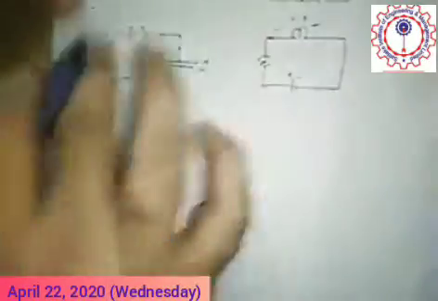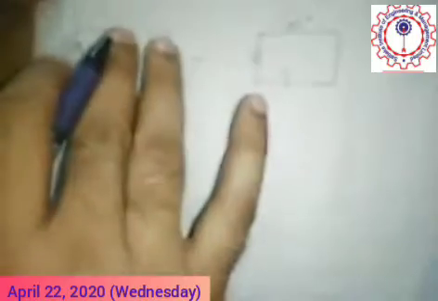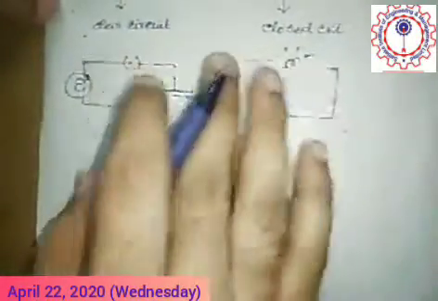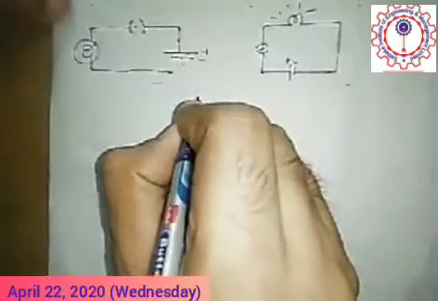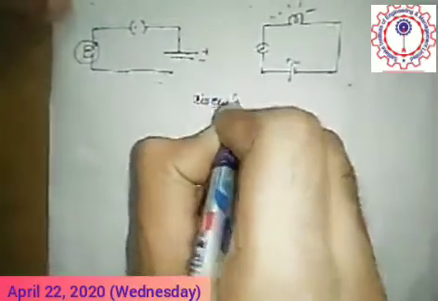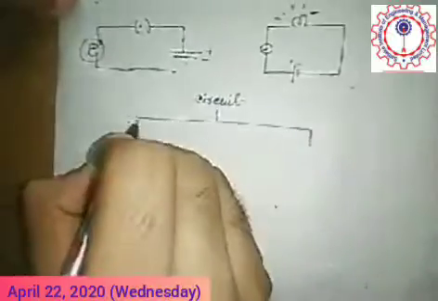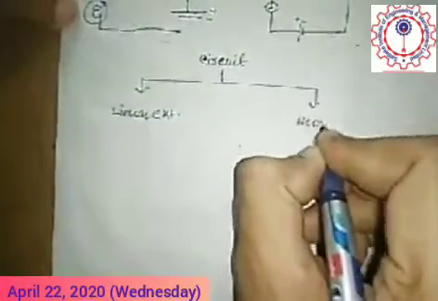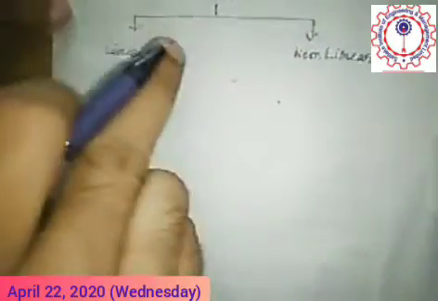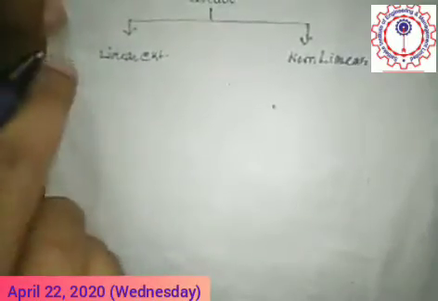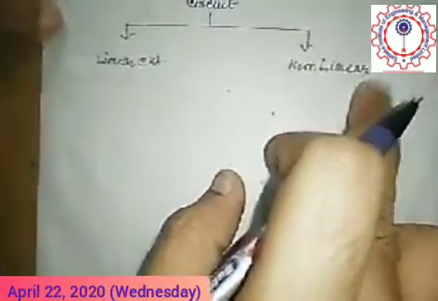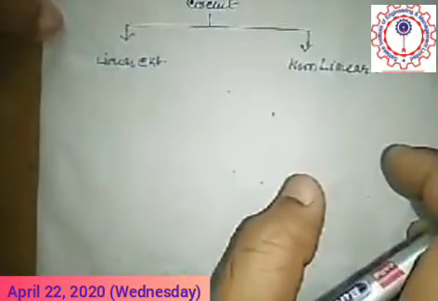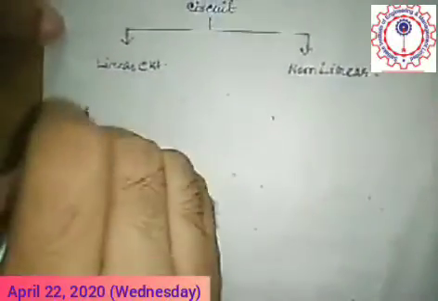So this classification is based on continuity or discontinuity, and again the circuit is classified into another two parts. One is called linear circuit and another is called non-linear circuit. What is linear circuit? A circuit which obeys Ohm's law is called a linear circuit, and a non-linear circuit is a circuit which doesn't obey Ohm's law.